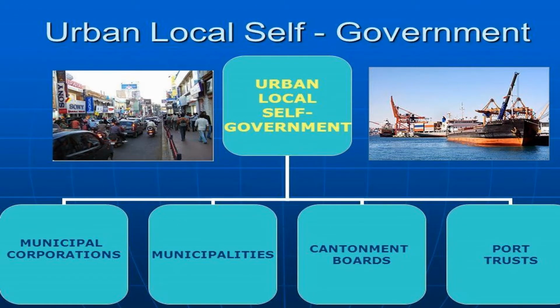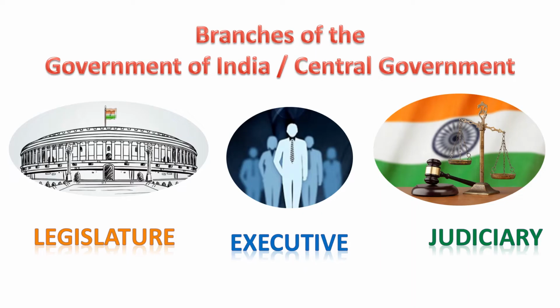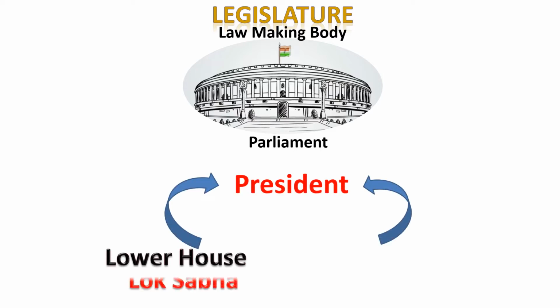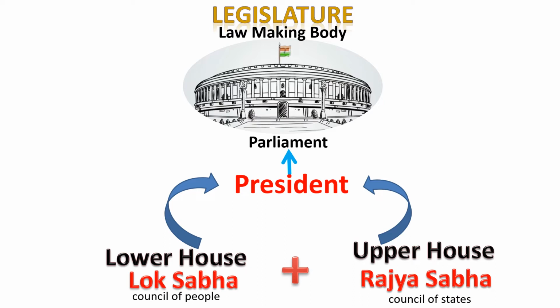The government in India has three different branches or organs: the legislature, the executive, and the judiciary. Each organ performs a different set of functions. Let us start with legislature first. The legislature is the law-making body of the government. The legislature in the central government is the parliament. The parliament is composed of the president and the two houses, the Lok Sabha and the Rajya Sabha. Its members are called members of the parliament or MPs.